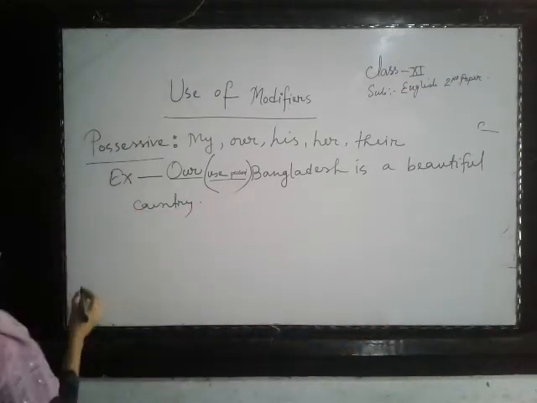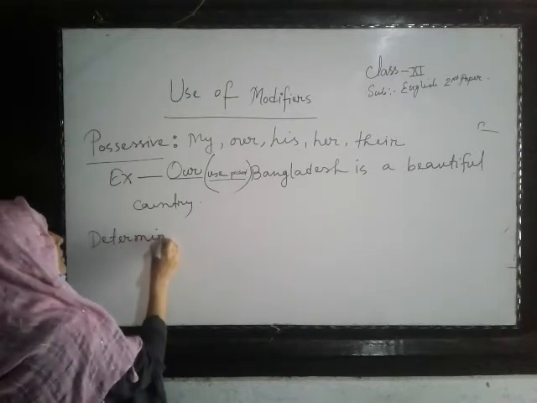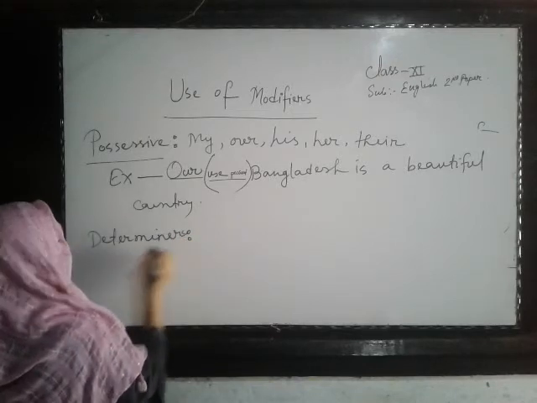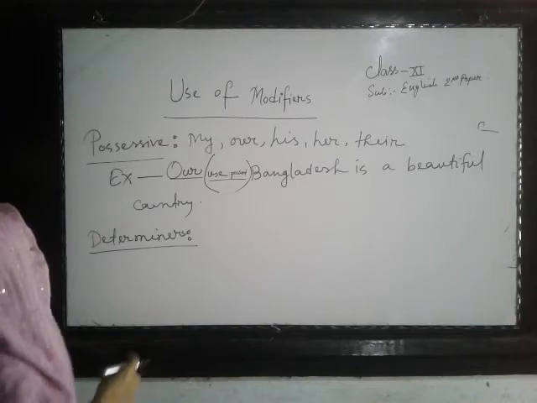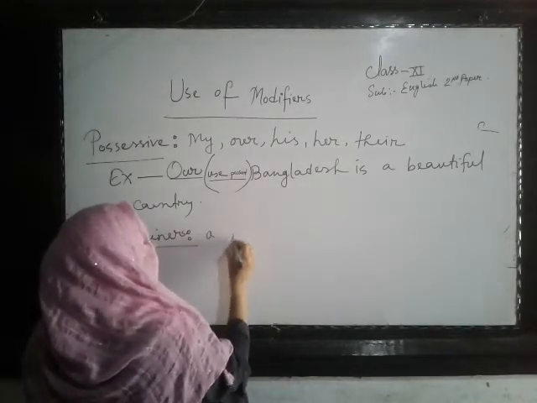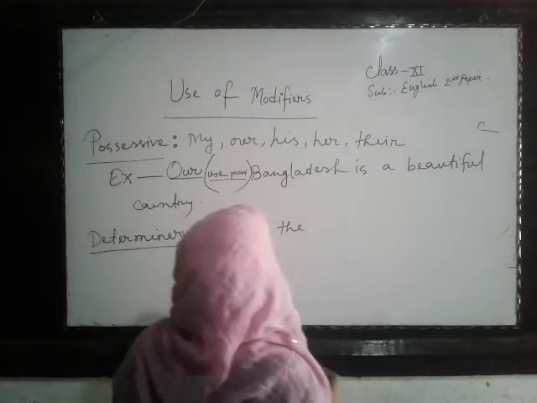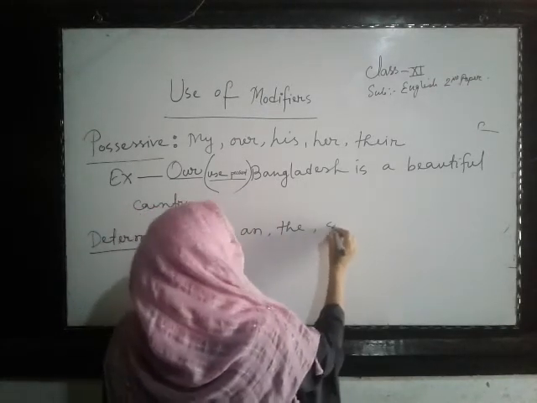Now come determiners. What are determiners? Those words determine something, like a and the, such.